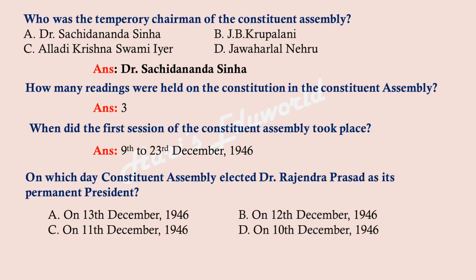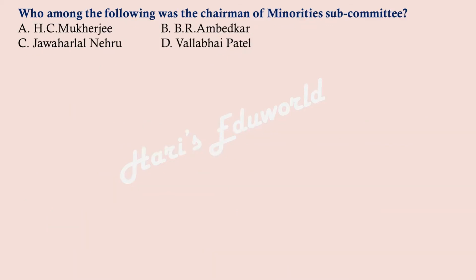On which day did the Constituent Assembly elect Dr. Rajendra Prasad as its permanent president? On 13th December 1946, on 12th December 1946, on 11th December 1946, on 10th December 1946. And the right answer is on 11 December 1946, option C. Who among the following was the chairman of the Minorities Subcommittee? H.C. Mukherjee, B.R. Ambedkar, Jawaharlal Nehru, Vallabhbhai Patel. And the right answer is option A, H.C. Mukherjee.